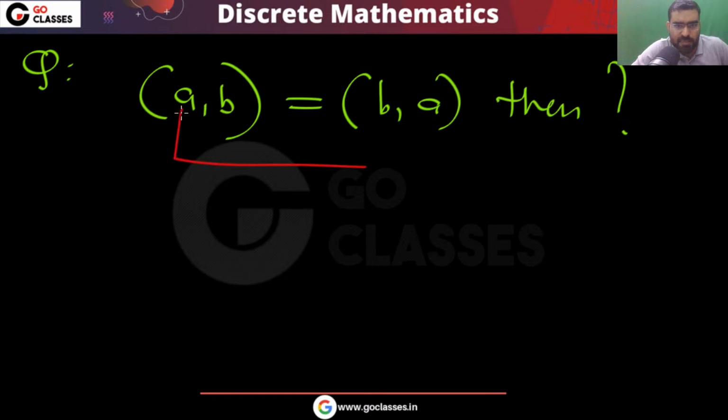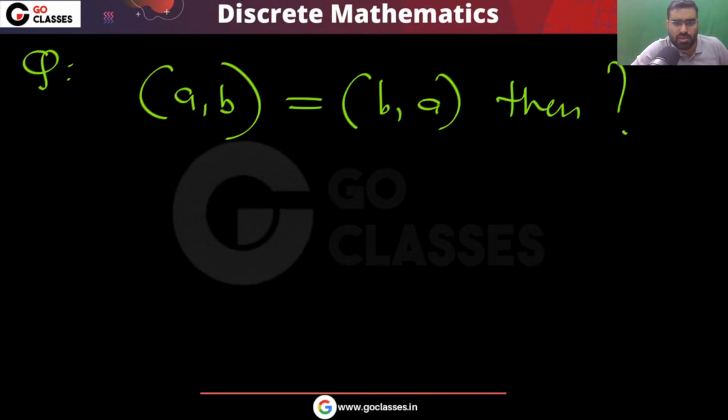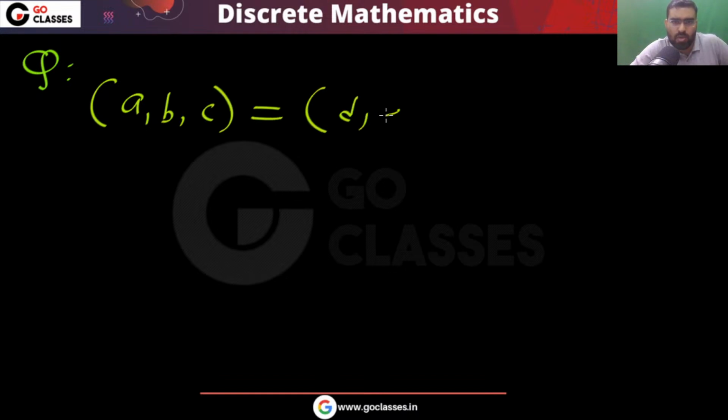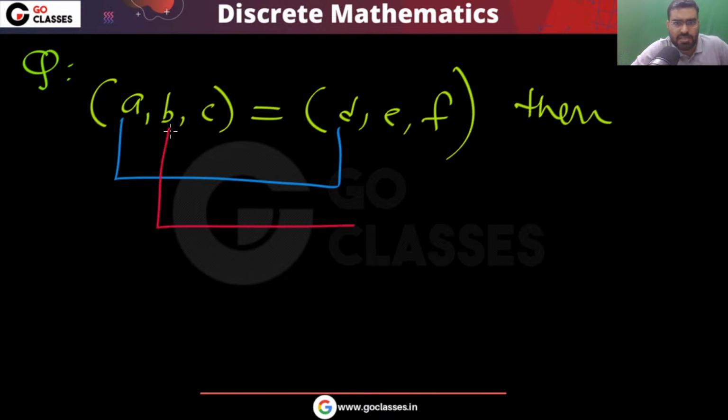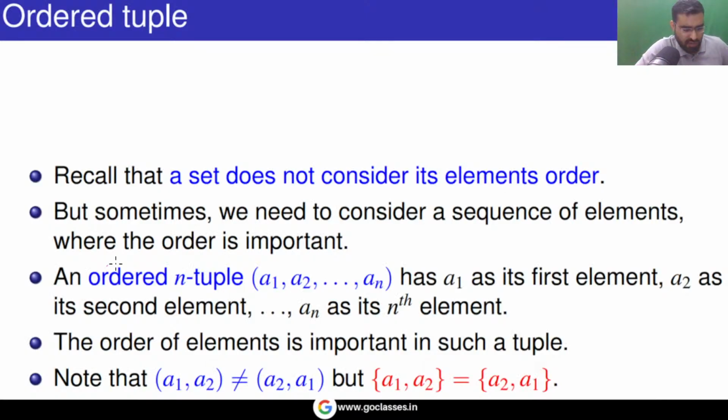Then you can notice that A must be the same as B and B must be the same as A. So then I can say that A will be equal to B. Similarly, if you have A comma B comma C equal to D comma E comma F, then it simply means A is equal to D, B is equal to E, and C is equal to F. These are some points that you can very easily understand.